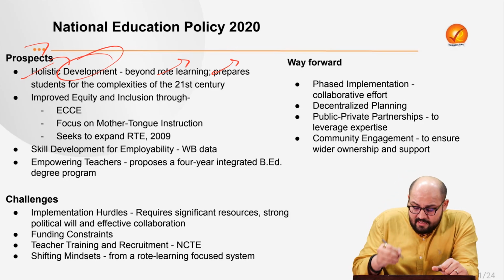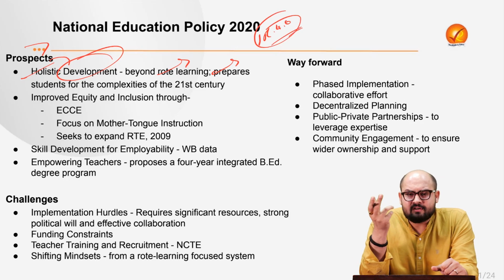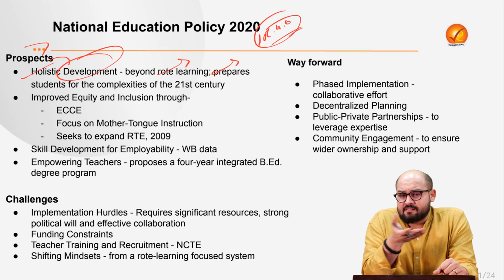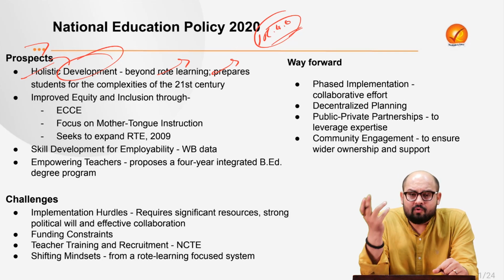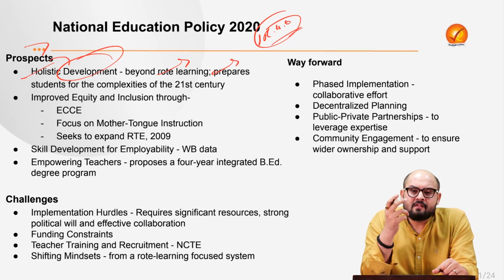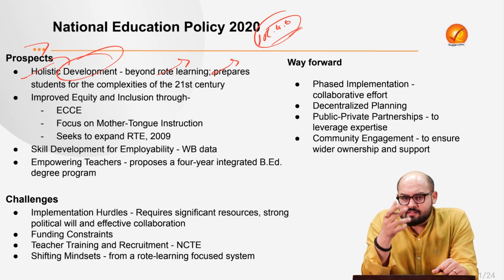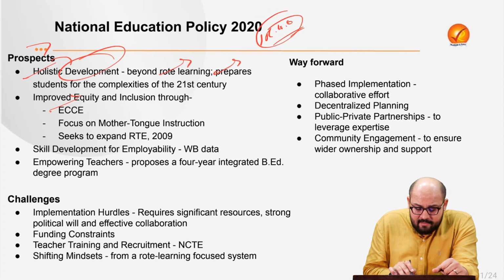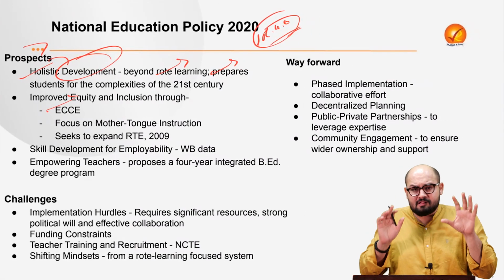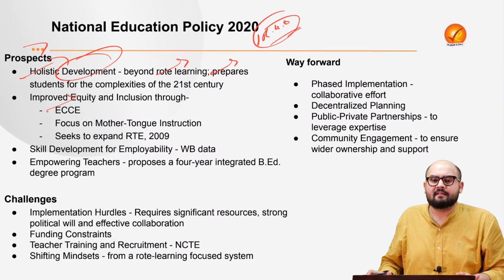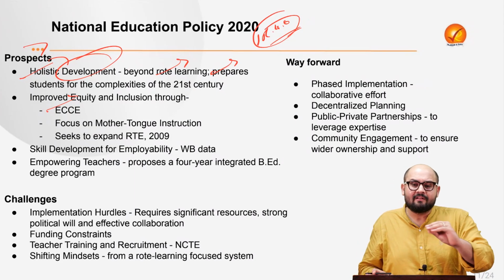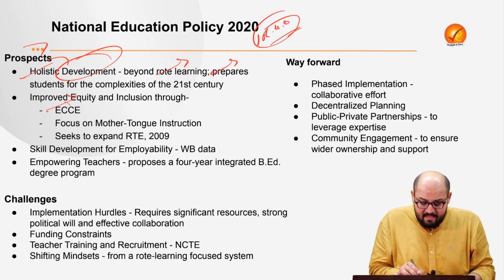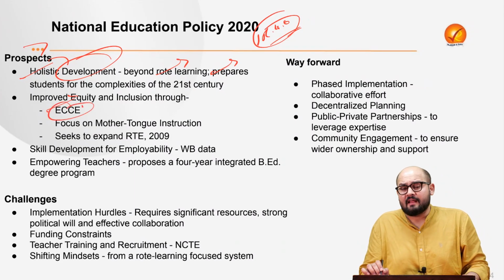I already told you that right now we are witnessing the Industrial Revolution 4.0, which is marked by different technologies characterized by artificial intelligence. We already saw this, ChatGPT and Gemini and everything. So in order to make the student comfortable with these technologies, it strives to do that. Next is that it focuses upon equity and inclusion. That is, irrespective of the background of the candidate, the policy tries to create a level playing field for everyone by promoting early childhood care and education.